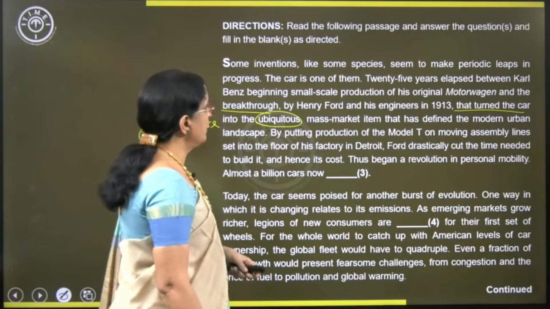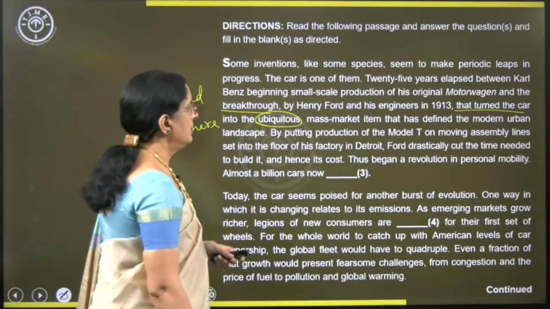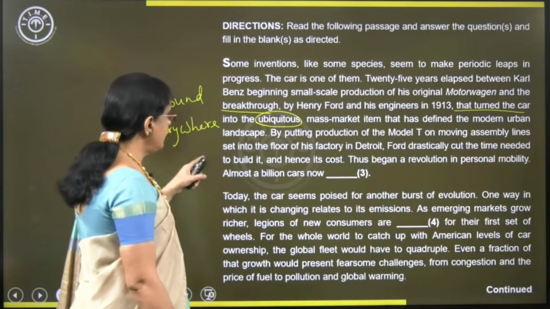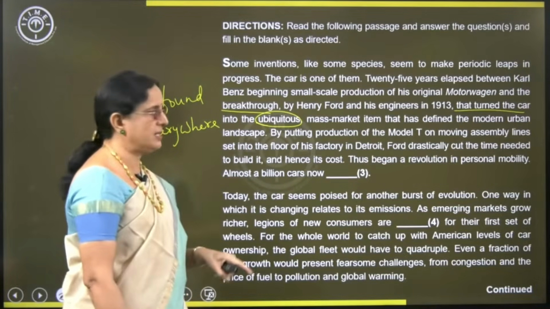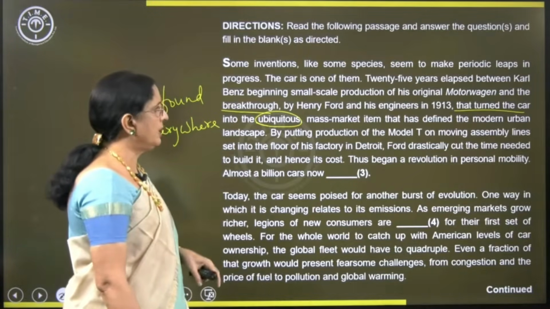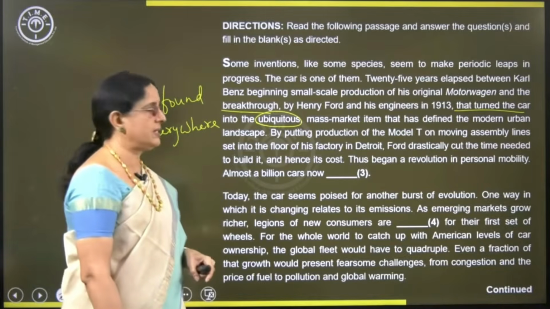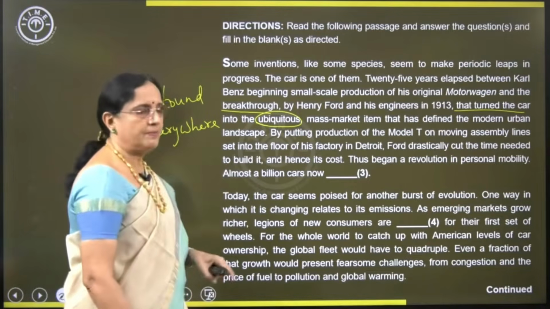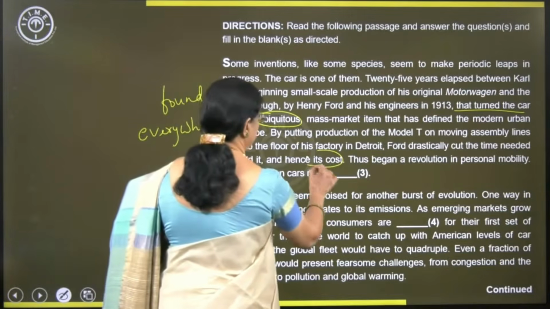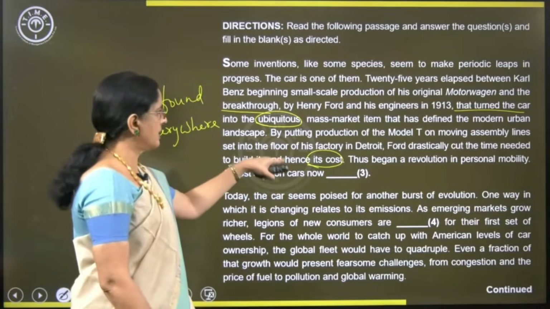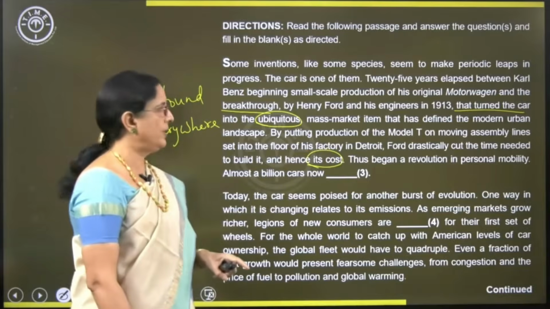By putting production of the Model T on moving assembly lines set into the floor of his factory in Detroit, Ford drastically cut the time needed to build it and hence its cost. So the cost of the car has come down thanks to Ford.